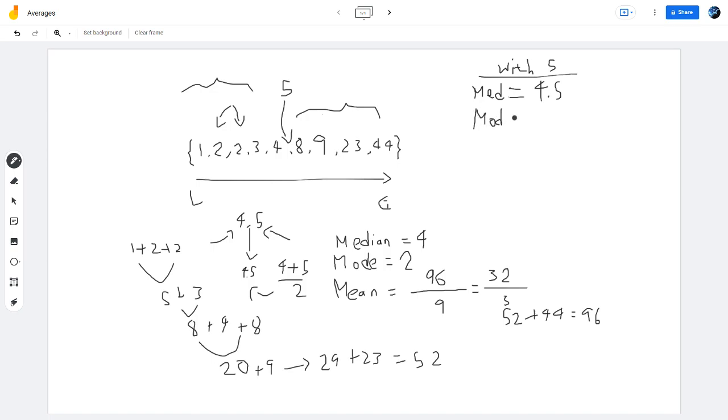Our mode is going to still be 2, right, because we still have one of every other number except 2. There's 2 of those. Maybe it was a mistake to put 2 2's. I don't know. Maybe I should have done 2 4's or something like that. And then our mean, well, we added everything up already to 96, and we just have to add 5, right? It's going to equal 101. And, of course, there's 10 numbers instead of 9 numbers now. So the mean is just going to end up equaling 101 over 10, which is 10.1.